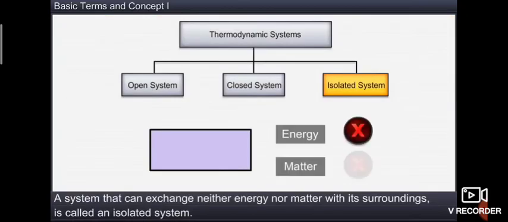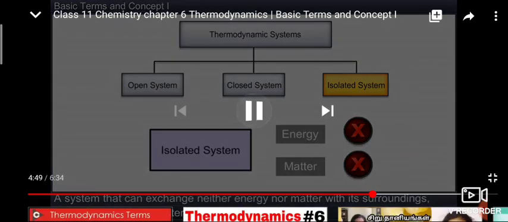Next one is the isolated system. In an isolated system, there is no change in energy and there is no change in mass. Why is there no change in mass? Because it is a closed container. An isolated system is a closed container. And why is there no change in energy? Because the container is an insulating container. The container is an insulating substance.